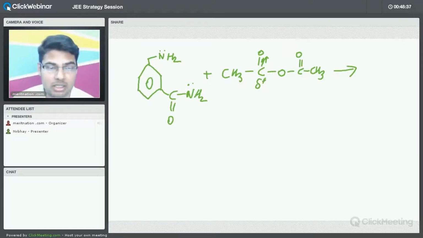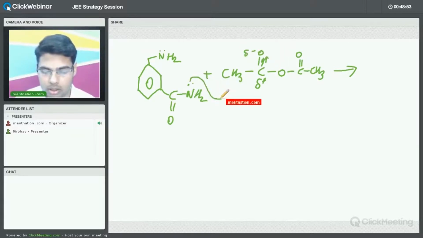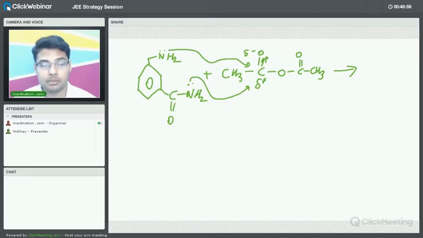We are not saying that a positive charge will actually be created, right? Don't think that way. The important point is that, to solve the question, we have to think in terms of the tendency of a very small positive charge, and a tendency of a very small negative charge. So this lone pair can attack this delta positive, as well as this lone pair can attack this delta positive. Both are possibilities, and the options are given such that you will be confused about which option to take. So we have to see all these things: which one is correct, and which one we have to proceed with.